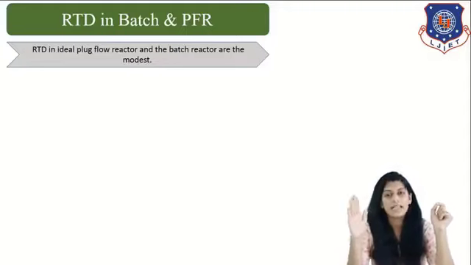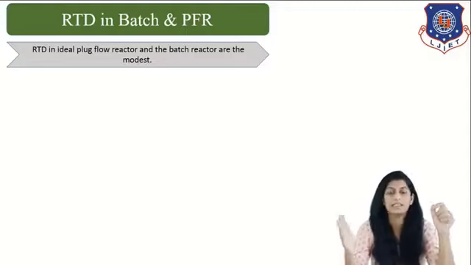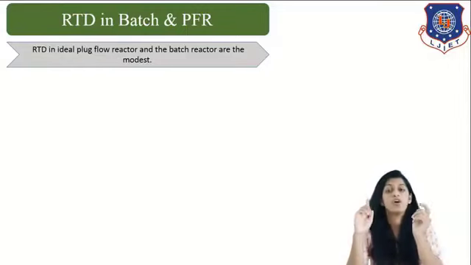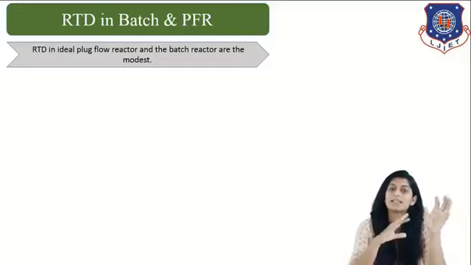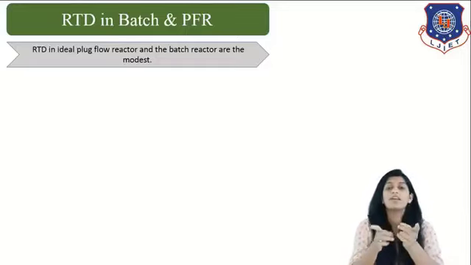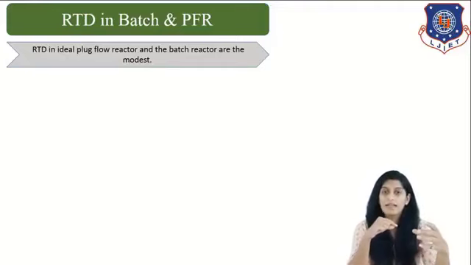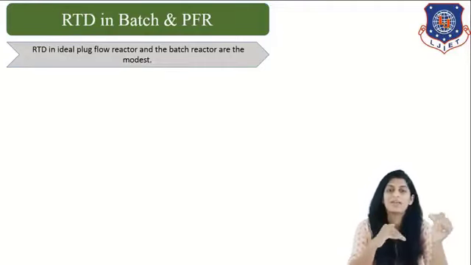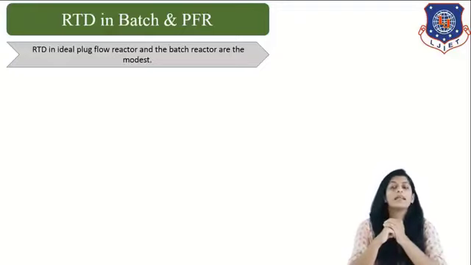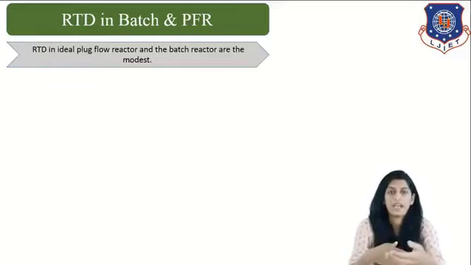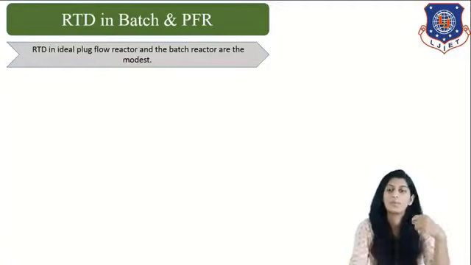We give continuous input from one side of the reactor and we collect the output from the other side of the reactor continuously. So a batch reactor is basically a batch process, whereas a PFR is a continuous process. But in both cases, one thing is common: escaping of reactant from the reactor before a certain time period is not possible. That makes the reactor simpler for operation and for calculation purposes as well.